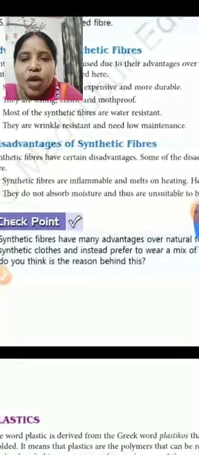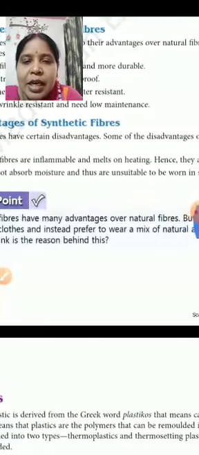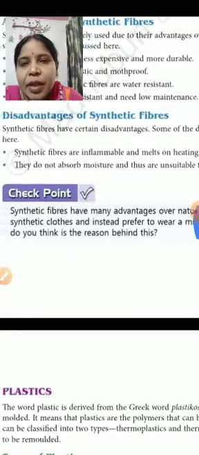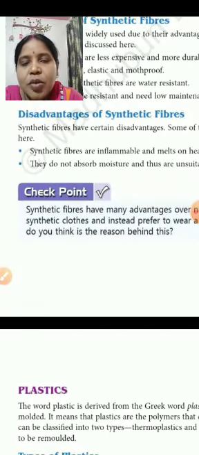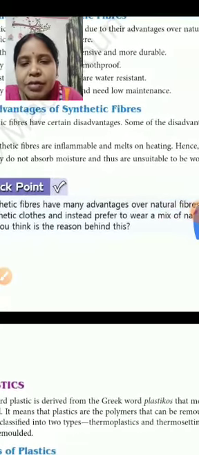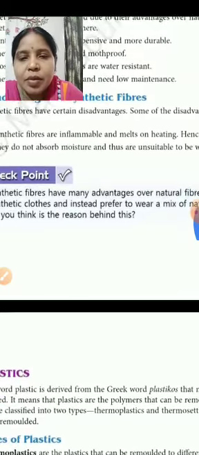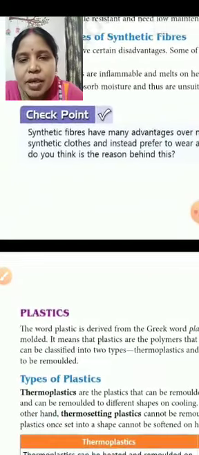They do not absorb moisture and thus they are unsuitable to be worn in summers, so we are uncomfortable while using them, and they cannot absorb moisture or sweat released by our body.